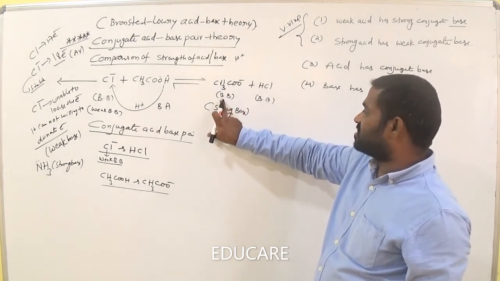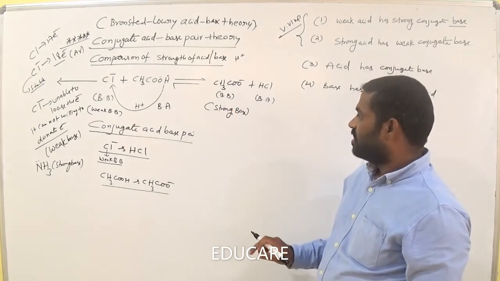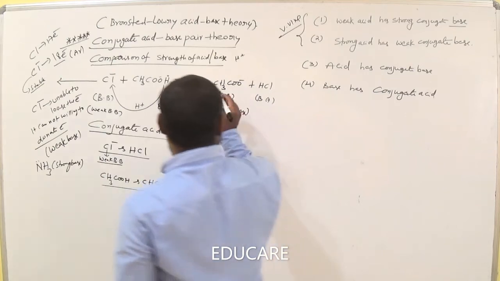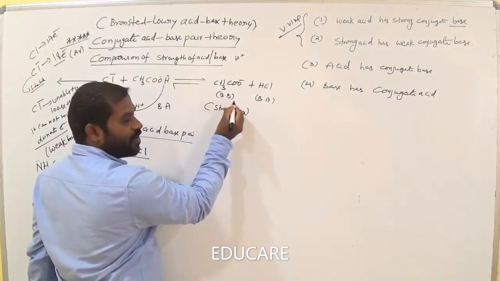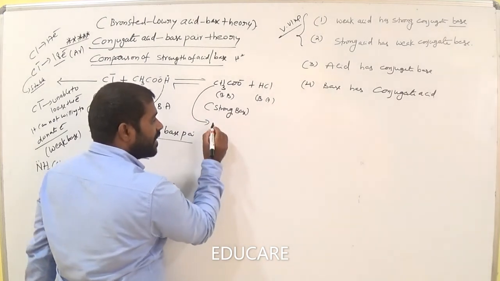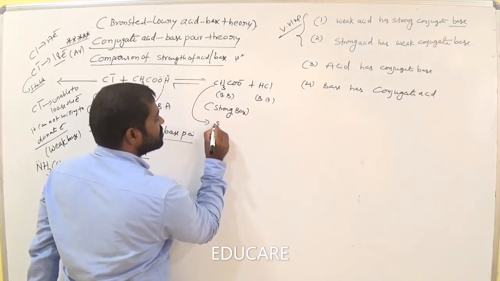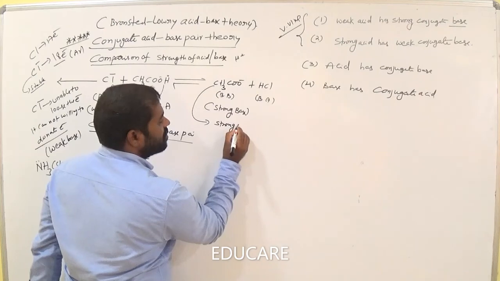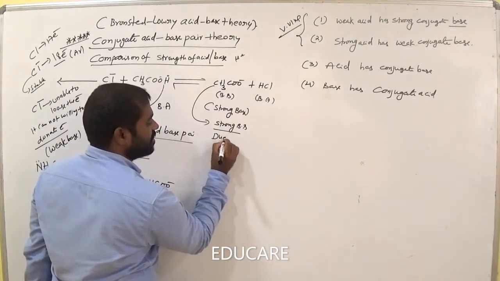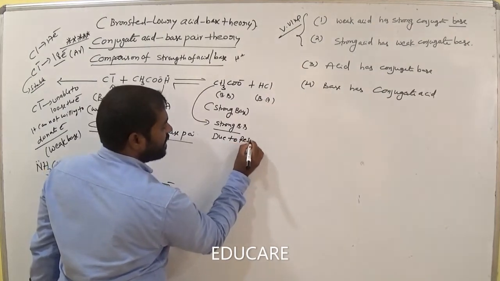Acetate ion is a Bronsted base. This base is a strong base. Here acetate ion is a strong base. It is a Bronsted base, and which type of base is it, weak or strong? Strong base. So now this is a strong Bronsted base. Why? Because of resonance. Am I right? Due to resonance.